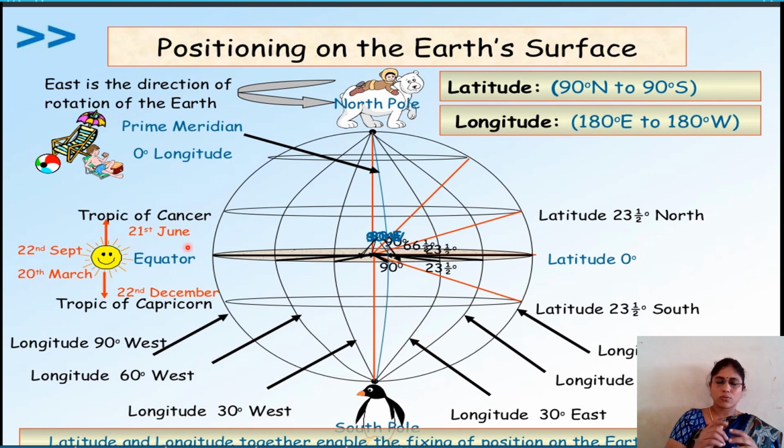And here on 21st of June and 22nd of December. So these are what we call equinox days, equinoxes. Okay. This is briefly about our latitudes and longitudes. These are very helpful to locate our India on our globe.